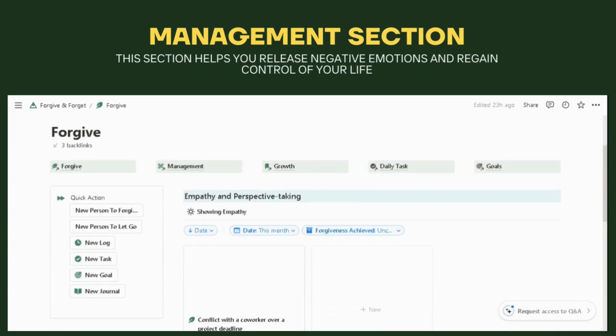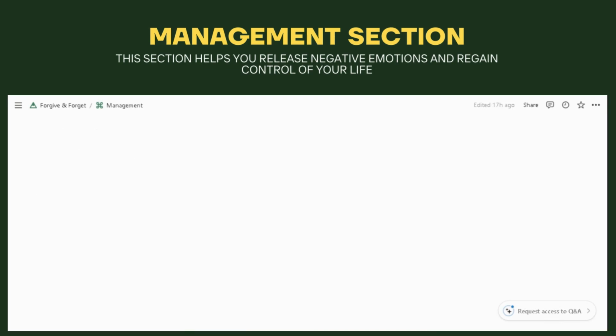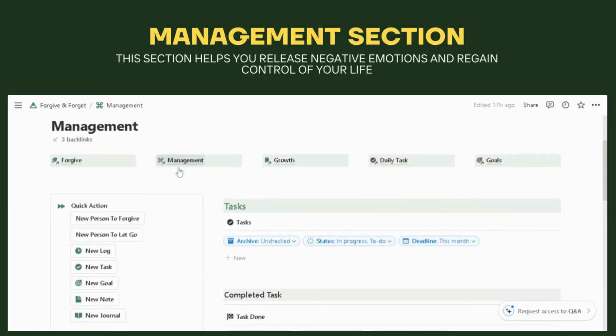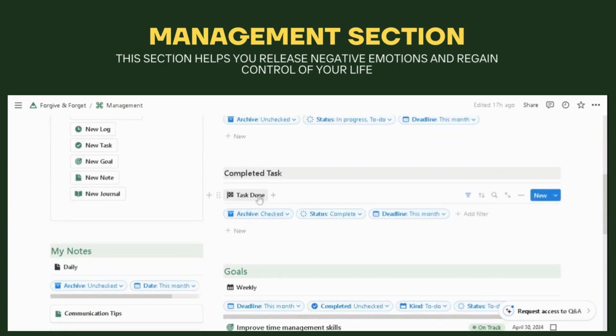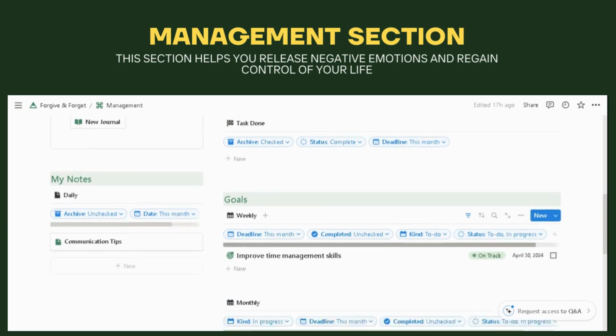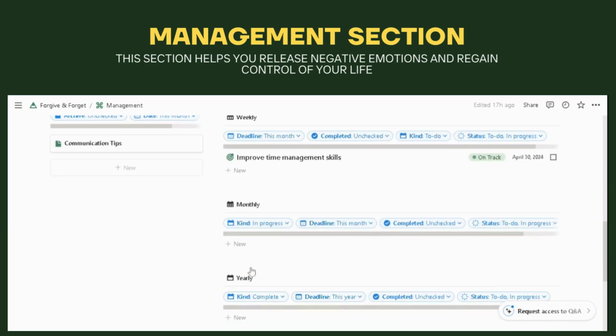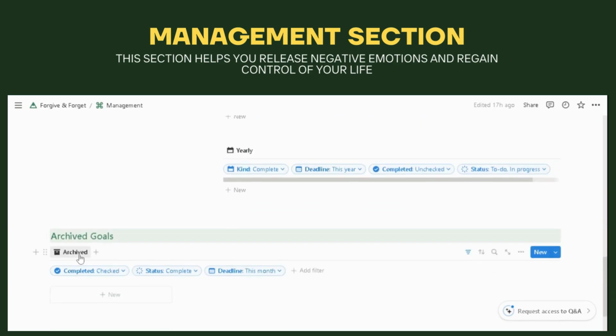Next, we have the management section, where you can set goals and manage tasks for your personal growth and your professional growth. You can add anything like tasks and goals. You can set goals and do your tasks to complete the goal.